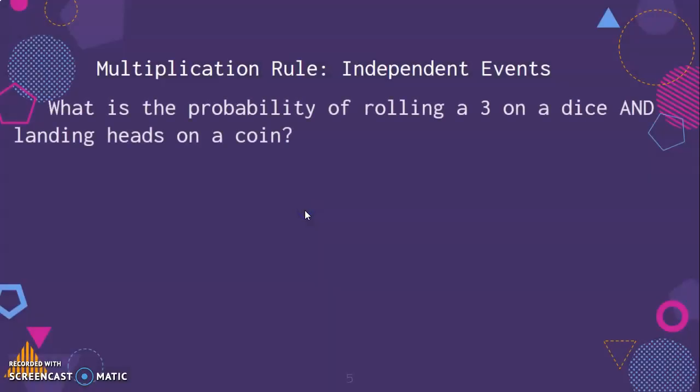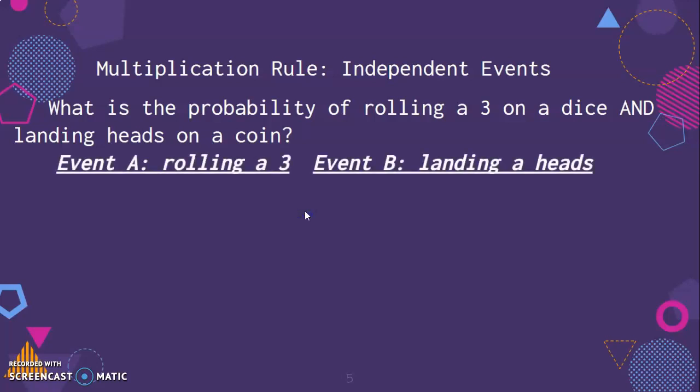So let's look at an example. What is the probability of rolling a 3 on a dice, so landing a 3 when you roll it, and landing heads on a coin? So we have a dice over here and a coin over there. So they're not really dependent, are they? They're independent events. Rolling a 3 is event A, landing on heads is event B.